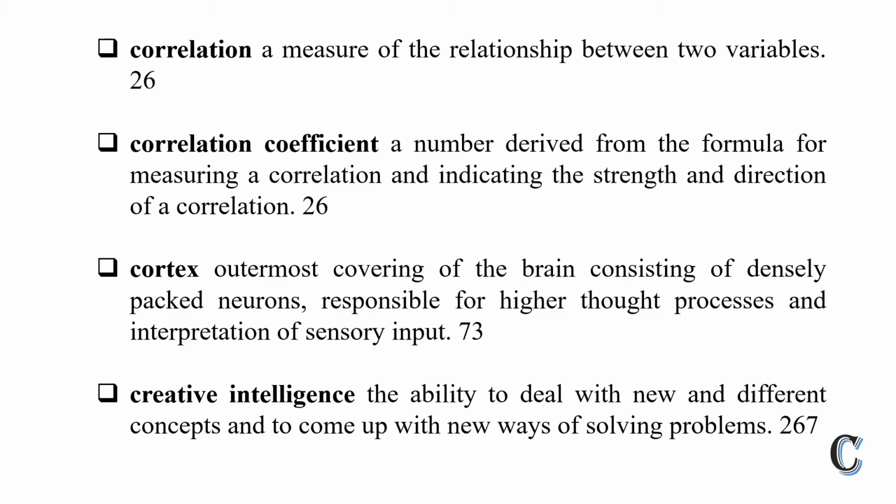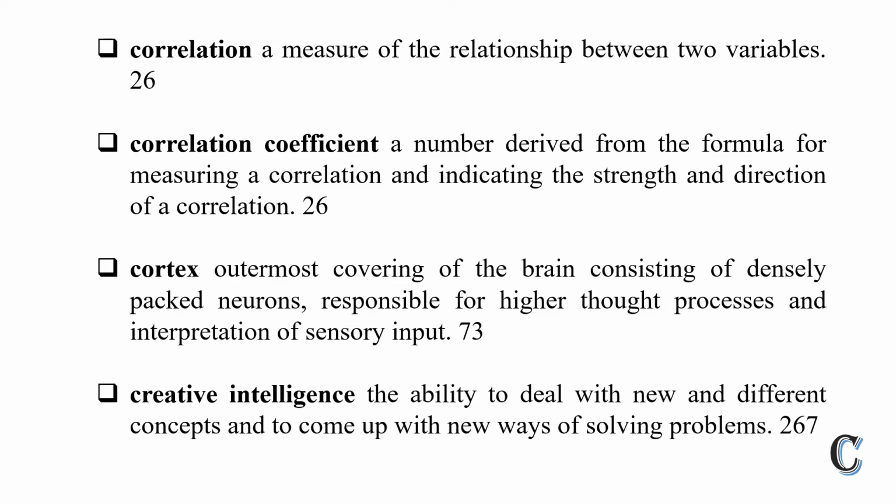Correlation. What is a correlation? A measure of relationship between two variables. Correlation is basically used in research. It is a measure of a relationship between two variables. Through the correlation, a person measures any relationship between two variables.